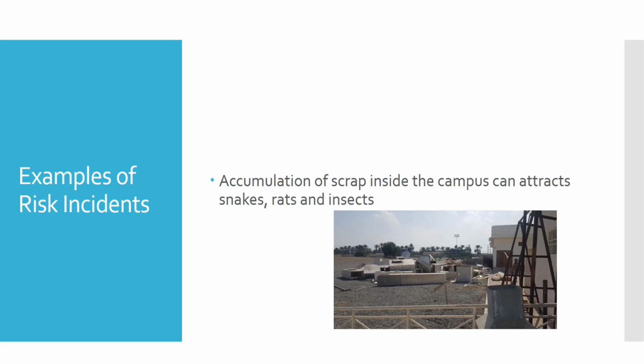Some more examples: accumulation of scrap inside the campus can attract insects, snakes and rats inside the university campus, and that can be a threat to personnel. If you are dumping scrap items or wastage inside the university campus for a long time, then there will be insects, rats or other animals, which may become a hazard for people in future.